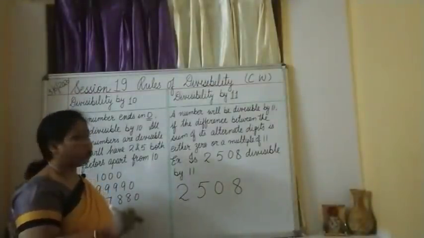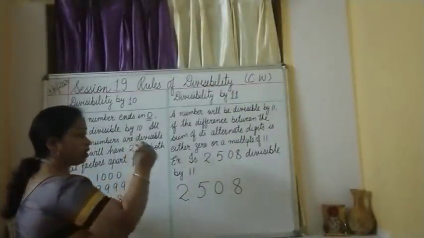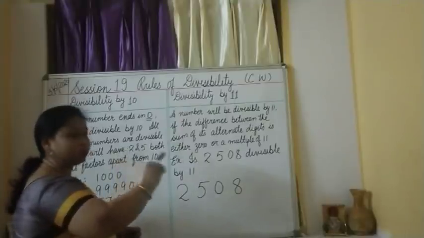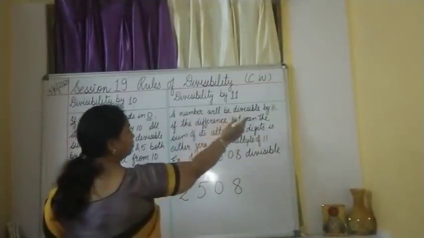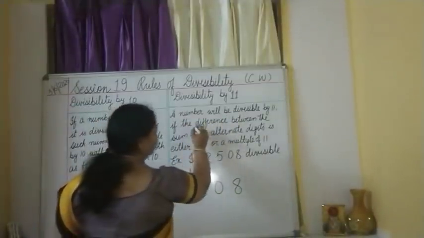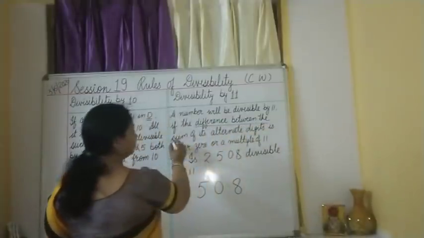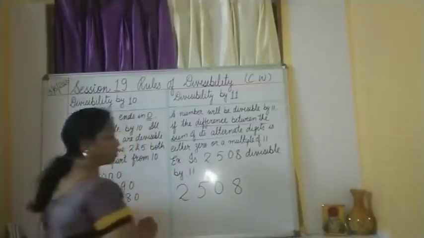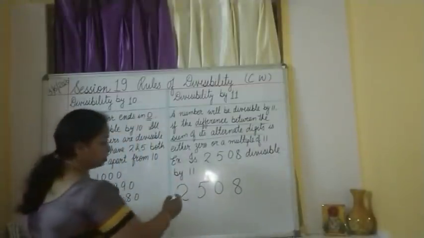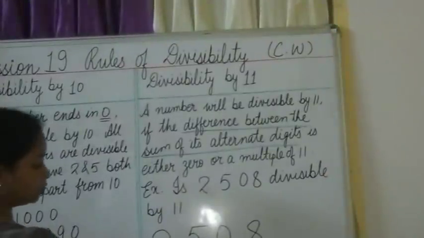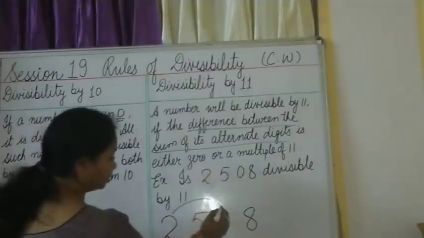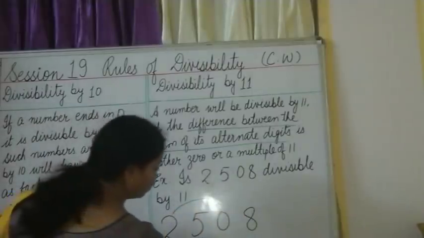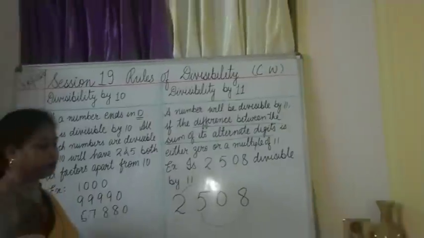While I will be reading it out, I will just concentrate on the words which are given over there. We have to look after them. A number will be divisible by 11 if the difference between the sum of its alternate digits. Now what is the sum of the alternate digits? The number I have taken here is 2508. The alternate digits are 2 and 0, then 5 and 8. This is known as alternate digits.